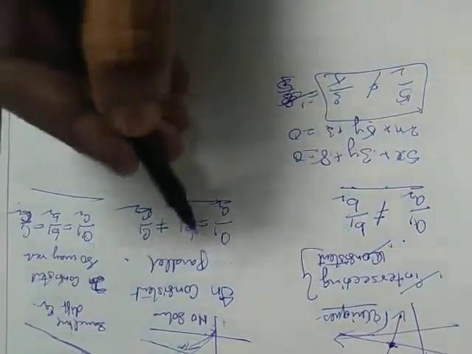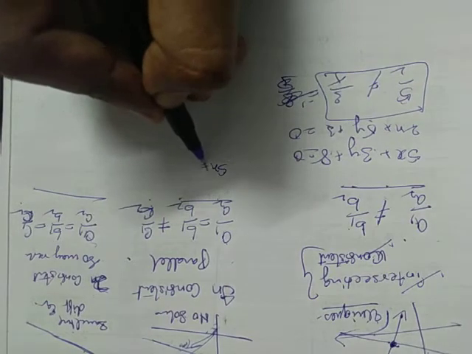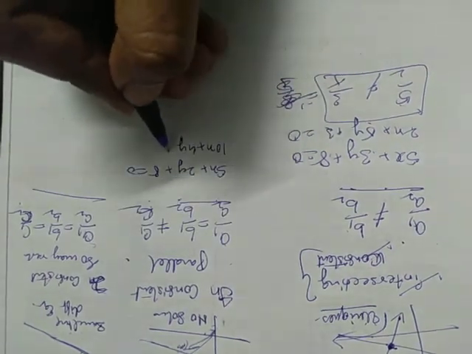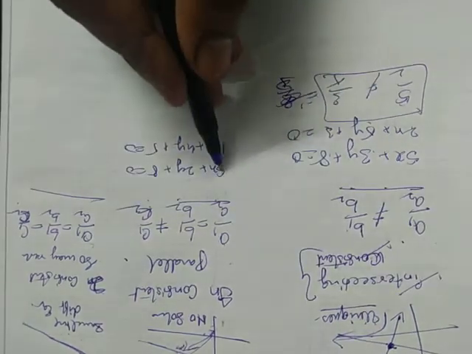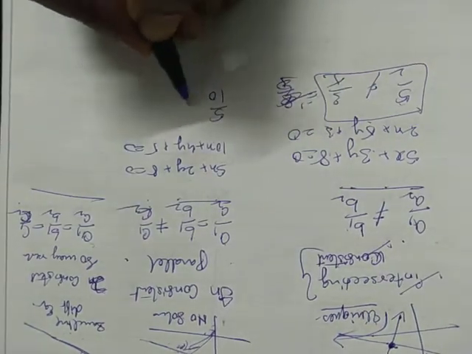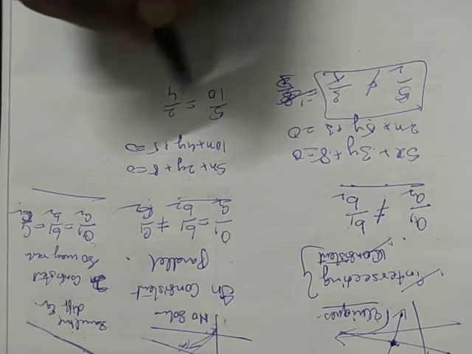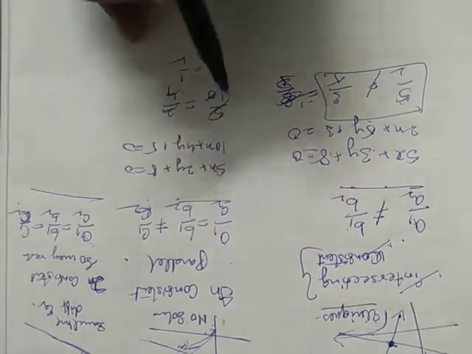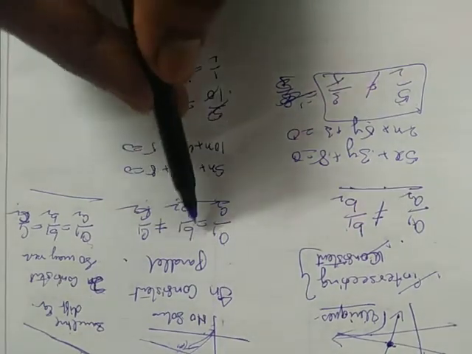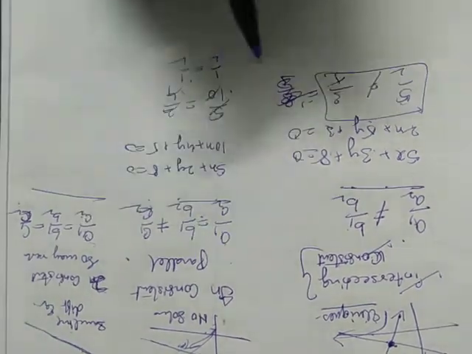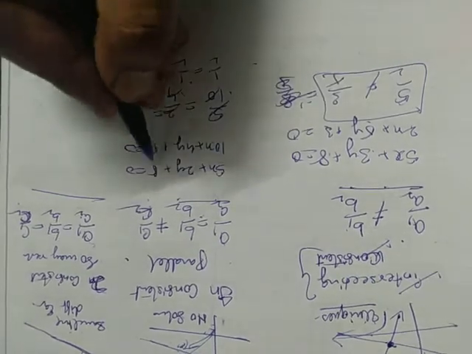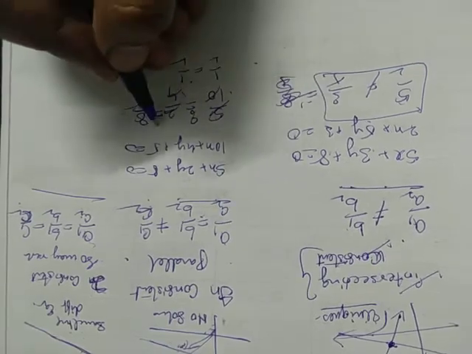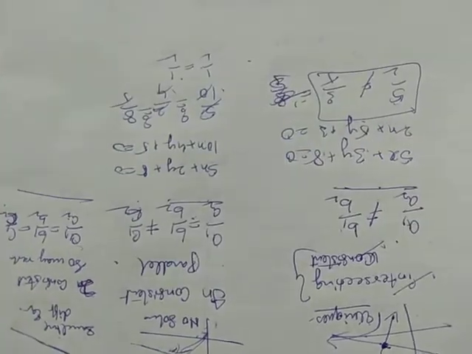What happens in these kinds of lines, for example 5x plus 2y plus 8 is equal to 0, 10x plus 4y plus 5 is equal to 0. In this case let us take 5 by 10 and 2 by 4. First we compare these two. 5 by 10 is 1 by 2. 2 by 4 is also 1 by 2. So once these two come equal, it can be this case or this case. So if these two are equal, we have to go for the third one also, 8 by 5. We should not write directly is equal to, we should check.